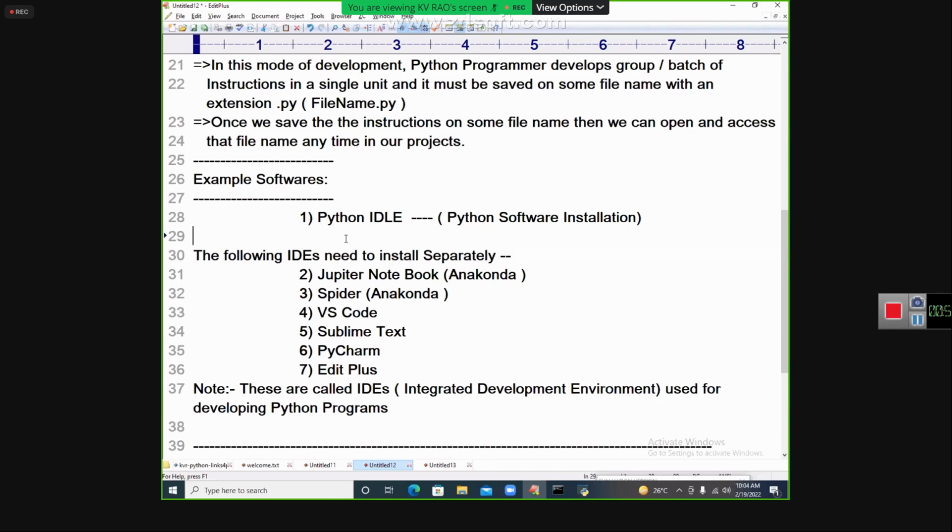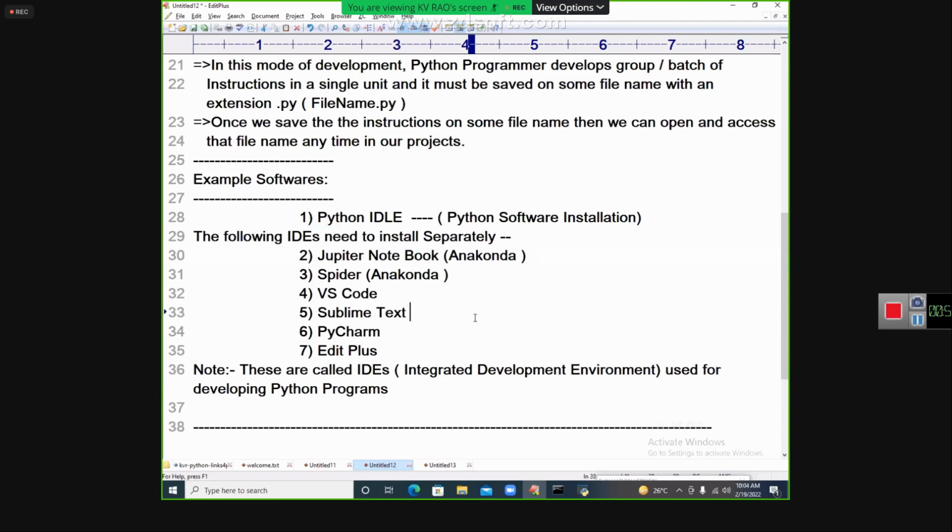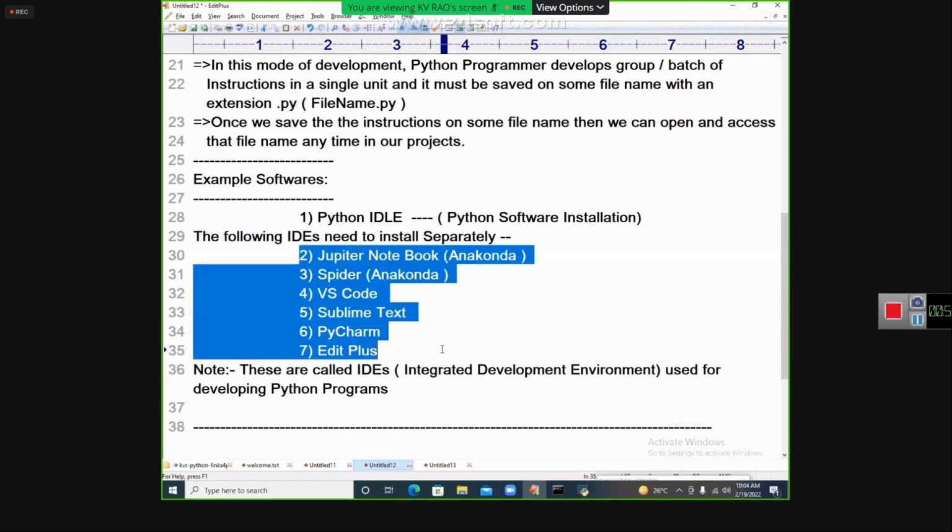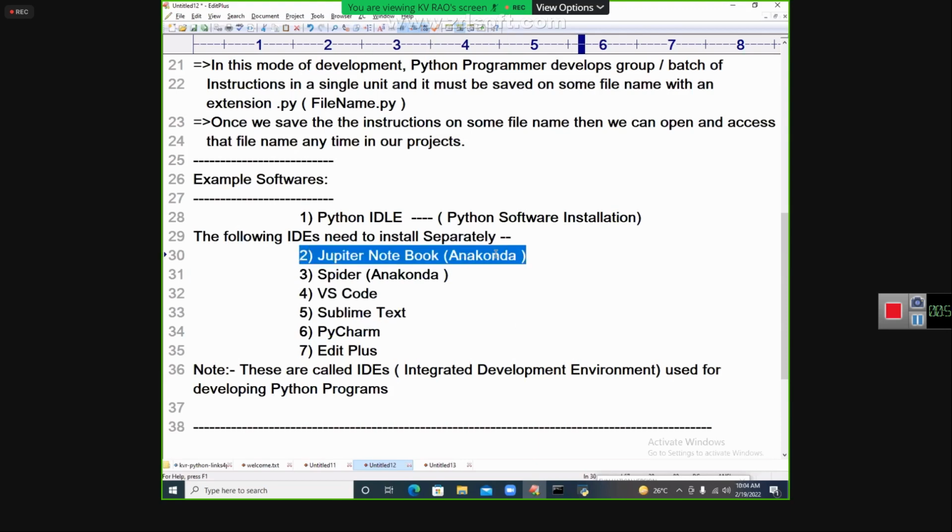So the first thing is IDLE. Once again you are asking, which is the best? I told you just now, anything is the best. Some companies will follow their own choice. According to my choice, I prefer Jupyter Notebook because more things are available in it. When I go to data science, I will use Jupyter Notebook, because we are doing data science level programming.